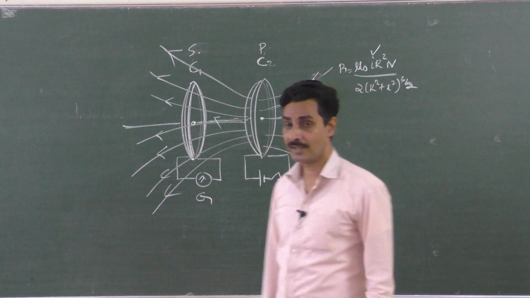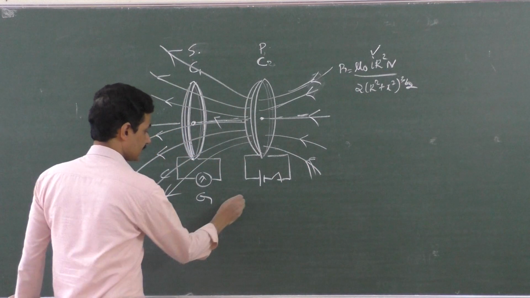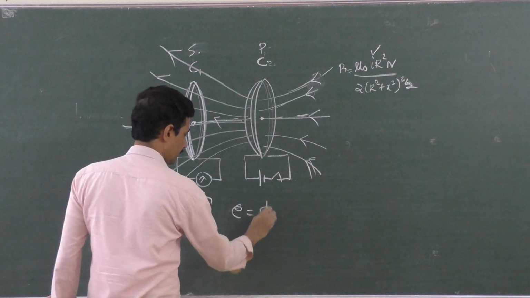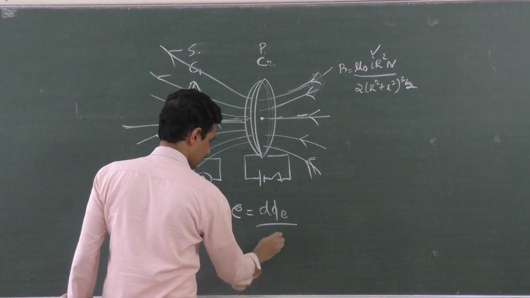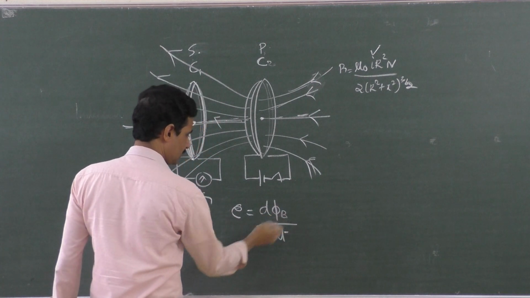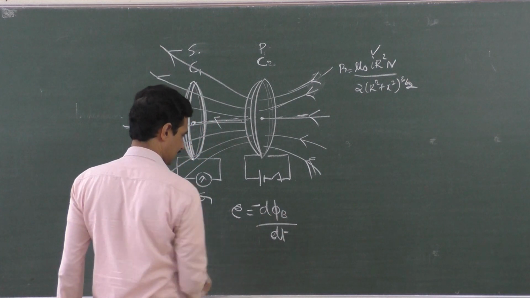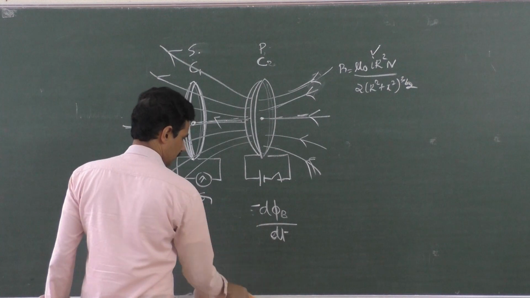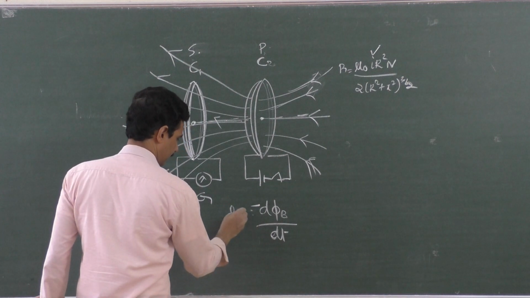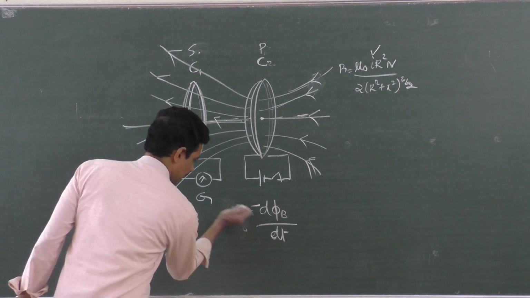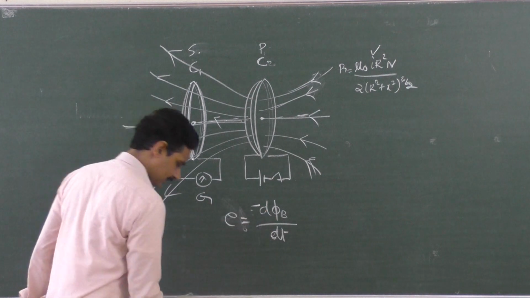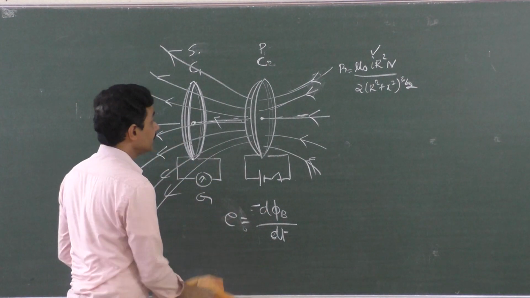Does it produce any change in the magnetic flux? Faraday says induced EMF will be developed only when there is a change in the magnetic flux. Induced EMF is minus d phi by dt; phi should change with time. The minus sign we are going to discuss later. But is it changing now?